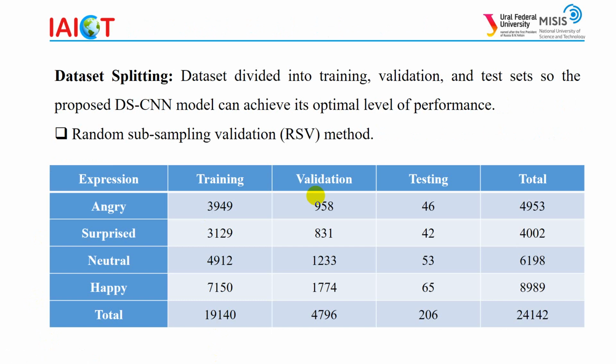The dataset is divided into training, validation, and test sets, so the proposed depth-wise separable convolutional neural network model can achieve its optimal level of performance. For data splitting, we have used the random subsampling validation method. From the table, we can see the number of facial emotion images for each class. In the training set, we have a total of 19,140 images. For validation, we have 4,796 images, and for testing, we have 206 images.